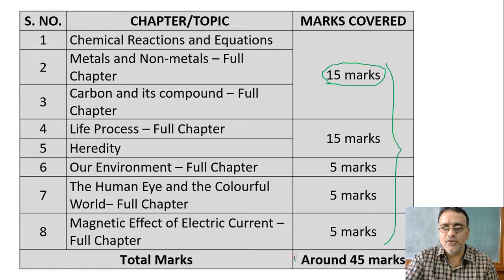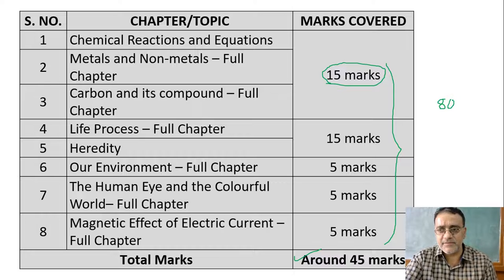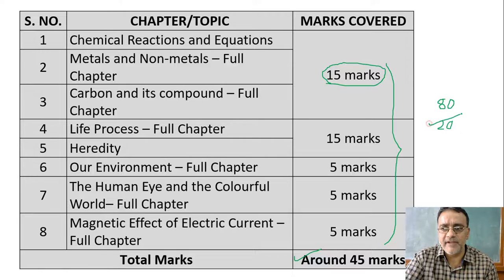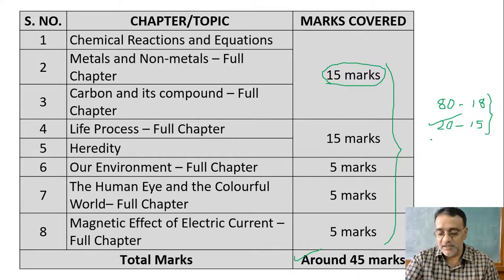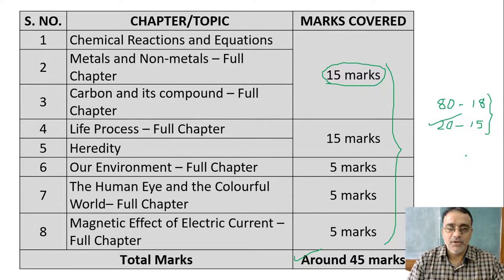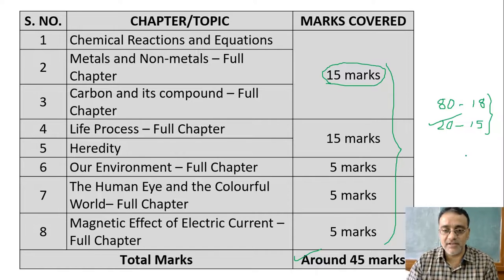The question paper is of 80 marks, and the whole science subject is divided into 2 parts: theory, that is 80 marks, and internal marks, 20 marks. So in internal marks if you score minimum 15 marks, and in external you have to score only 18 marks, together 33 marks. But if you follow this way, you can score more than 45 marks. So 45 plus 15, 60 marks, that is my minimum target. You can score easily minimum 60 marks out of 100 if you follow this.